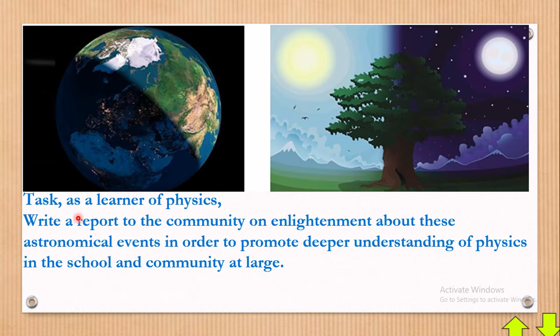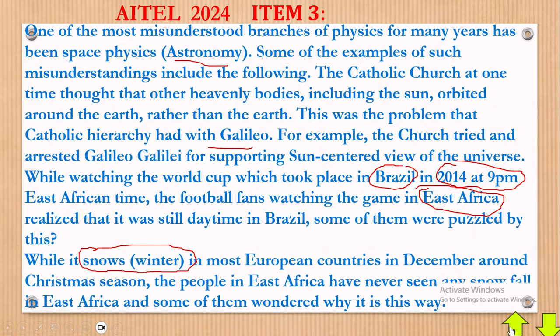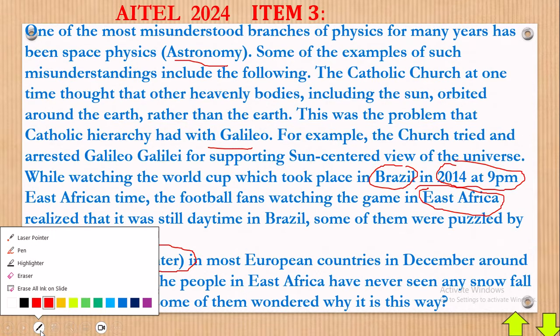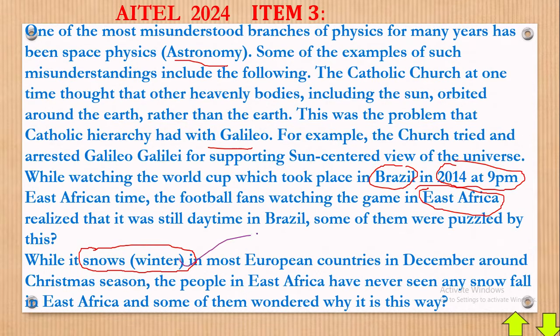So part A, rather task. As a learner of physics, write a report to the community on enlightenment about these astronomical events in order to promote deeper understanding of physics in the school and community at large. Now, of course, you really see that they want us to make a write-up or a report. The report we shall make will be based on these things here. Please look, talk about winter, talk about different time zones in different places, here in Brazil and East Africa. Talk about other astronomical phenomena up in the air. Of course, we should have by the end of the day a say about the Catholic Church versus Galileo's case. Anyway, that's what we're going to do.